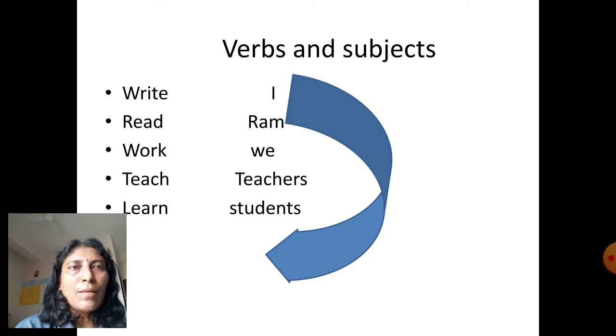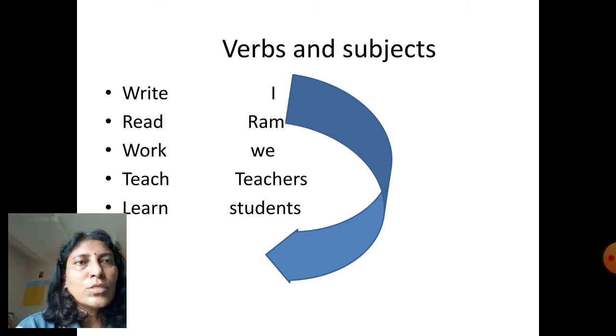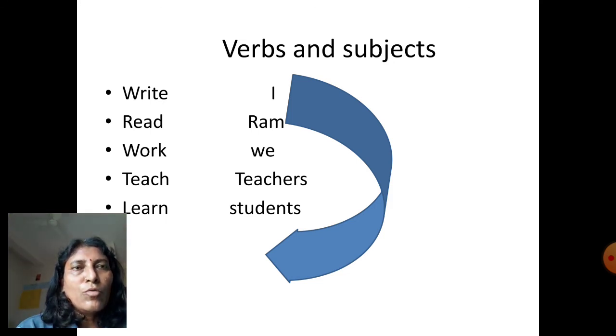If the subject is Ram and the verb is read, so simple present tense: Ram reads. Present continuous tense: Ram is reading. Present perfect tense: Ram has read. And present perfect continuous tense: Ram has been reading. So here are some other examples for you to practice.